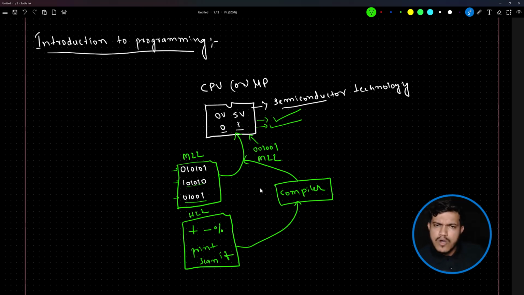How Java exactly works, what the execution flow of Java is, we will understand. This is just the start, how programming came about. From the 1960s, and even today in 2024, we are writing code in English-like commands, irrespective of the programming language, whether it is C, C++, or whatever: print, if, else, scan. But our processor understands only zeros and ones. Even today, processors are made using transistors, and a transistor understands either low voltage or high voltage, which is 0 or 1.